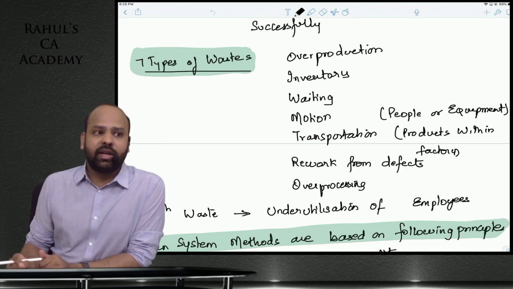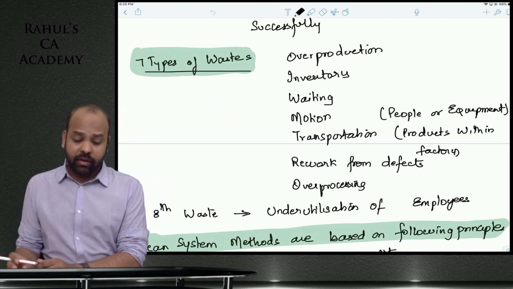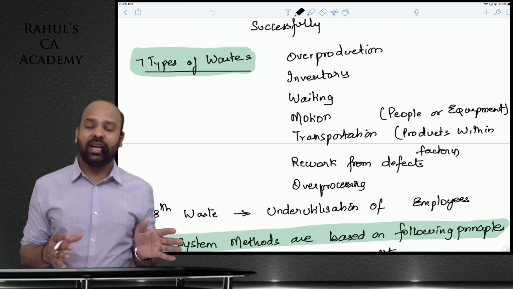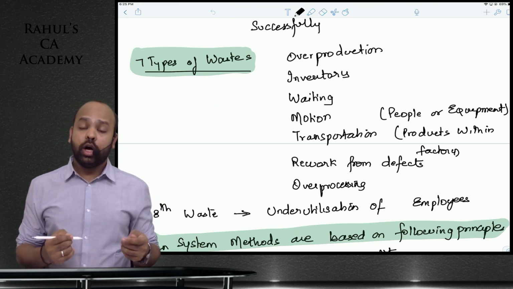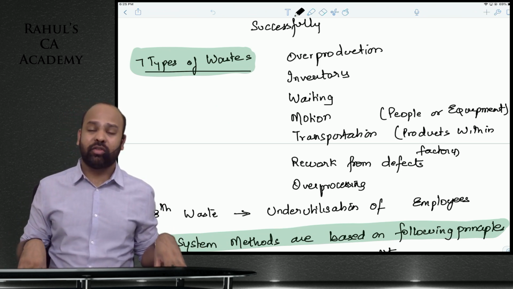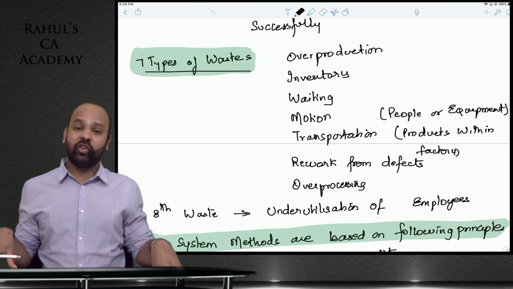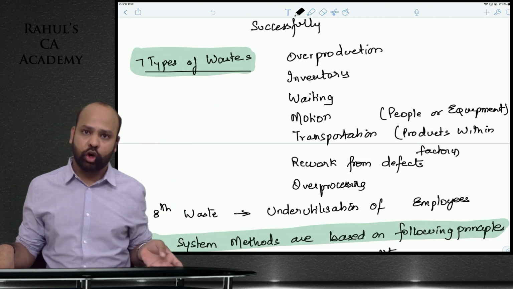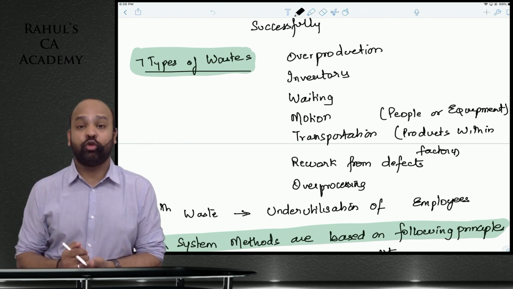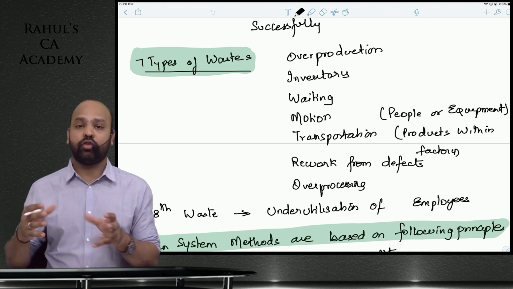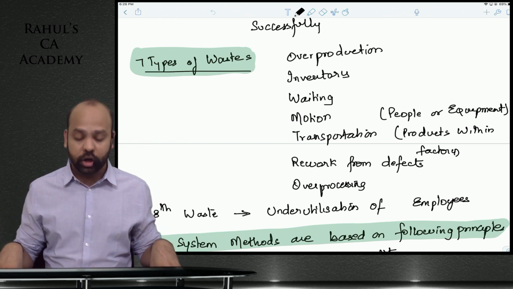Next, inventory: a higher amount of inventory waiting in line, a higher amount of units that are manufactured. Imagine process A manufactures 10,000 units and passes them on to process B, but process B is still manufacturing the first lot. So all of these 10,000 units have to wait. Even that is a wasteful resource, unnecessary investment blocked.